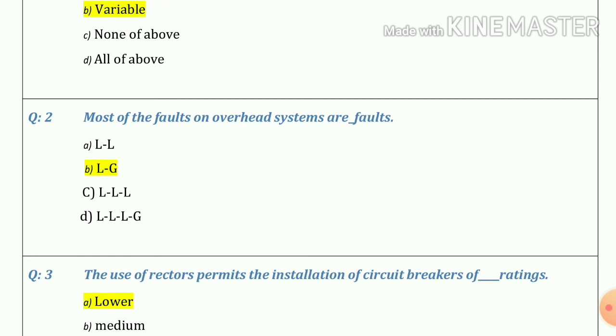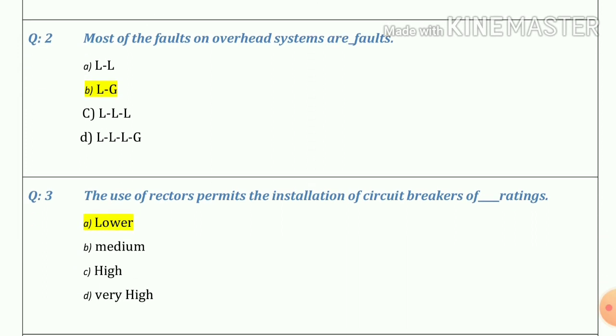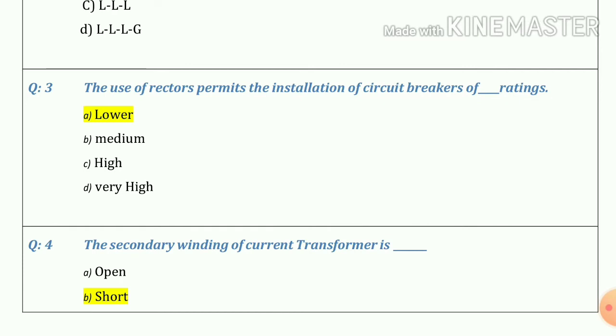Question number 2. Most of the faults on overhead systems are LG faults. So our answer is option B. Question number 3. The use of reactors permits the installations of circuit breaker of blank ratings. So our answer is lower ratings.